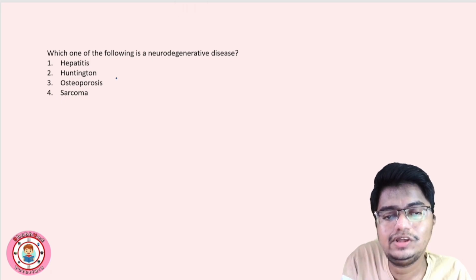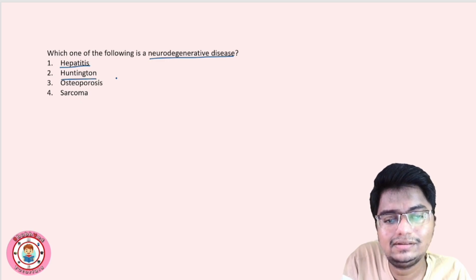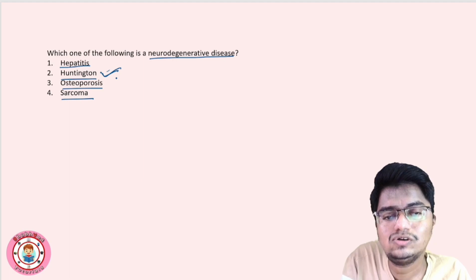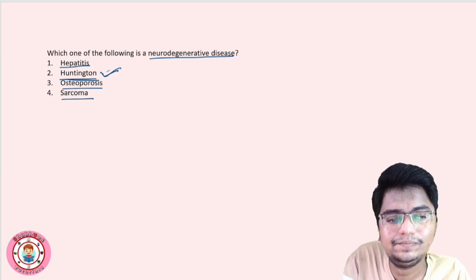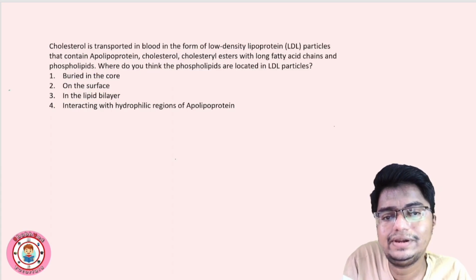Next question. Which one of the following is a neurodegenerative disease? Now यहाँ पे options है hepatitis, Huntington, osteoporosis, sarcoma. Huntington, option number 2. Hepatitis is a liver infection. Right? Osteoporosis is a bone disorder. Sarcoma is a cancer of connective tissue. Huntington is a neurodegenerative disease. So easy. डायरेक्ट क्वेश्चंस आते हैं डीबीटी में. If you know the answer you can understand and you can give it directly, right?